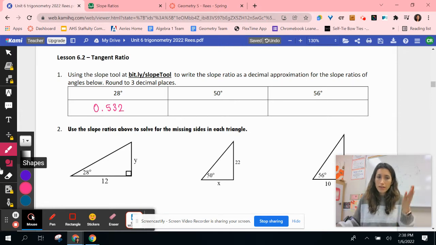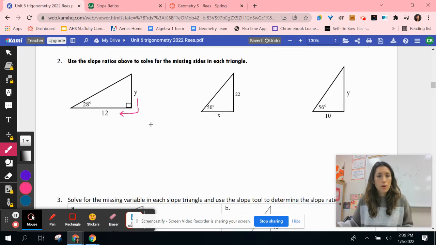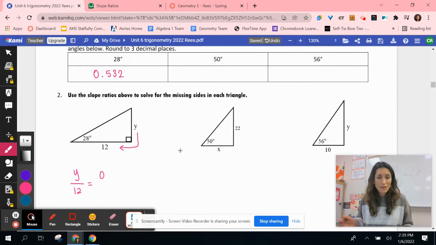And actually, I'm going to go ahead and solve the problem right below. So what we know is that in a right triangle that has a 28-degree slope angle, the ratio between these two sides, what I get when I divide them, is going to be that 0.532. So I can set up a ratio like this. I can say y divided by 12 is equal to that decimal 0.532. I like to put this over 1 just so I can remind myself that I'm really doing a cross product here. I'm trying to solve for y.